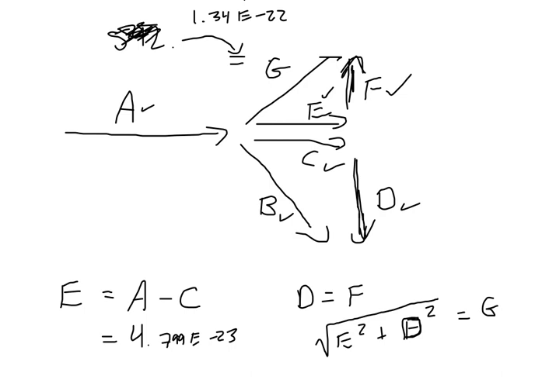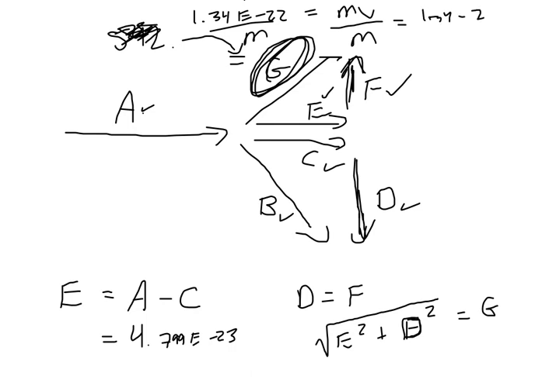Okay, last thing though, it wanted the velocity of the electron. What have I solved for right here? What are all these units in? Momentum. So this is a momentum value. Momentum is equal to mass times velocity. So all we need to do to get its velocity is divide by mass. What mass do we divide by? An electron, because that's what this item right here is. So take 1.34 E minus 22 and divide by 9.11 E minus 31, and you'll have your velocity. I'm getting a little messy here, I'm sorry.